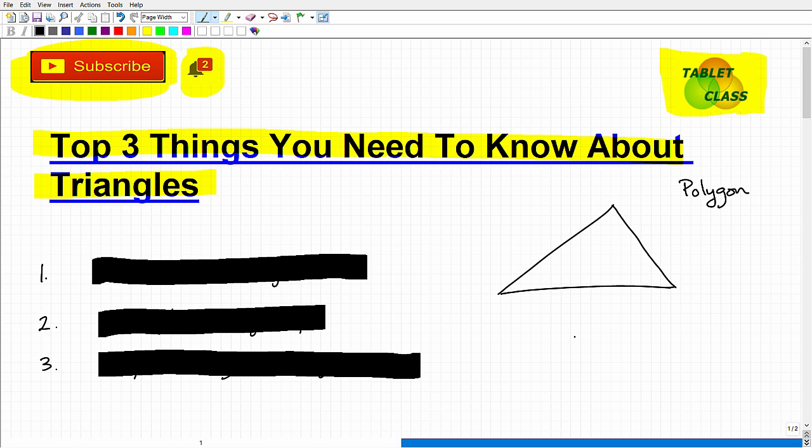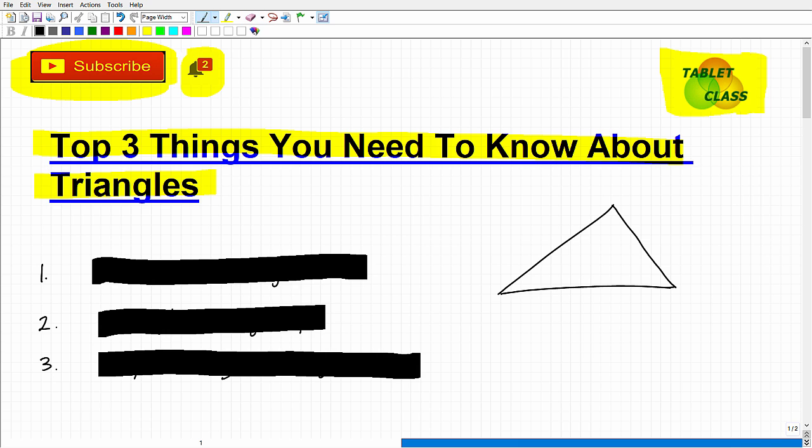So we have all kinds of different polygons. You can have quadrilaterals, etc. Whatever figures you can construct with straight lines that meet at corners is a polygon, more or less. Now, polygons have to have at a minimum three sides. So a triangle is a three-sided polygon. All right, so that's just the basic definition of a triangle. So we're good to go, and we're off to a running start.